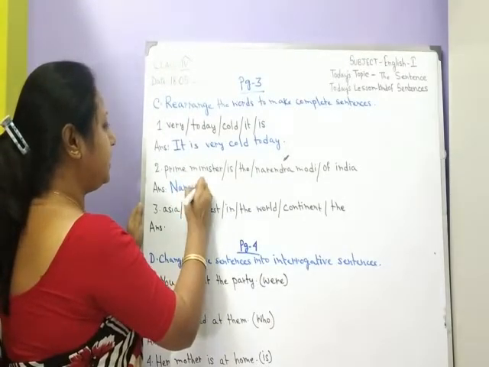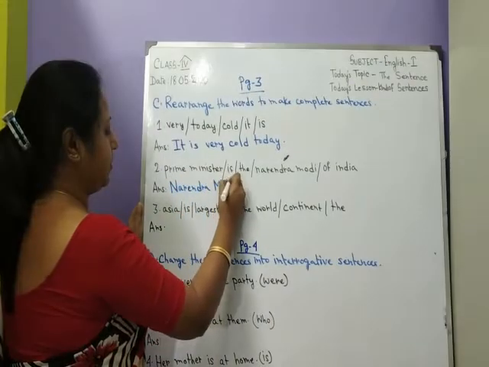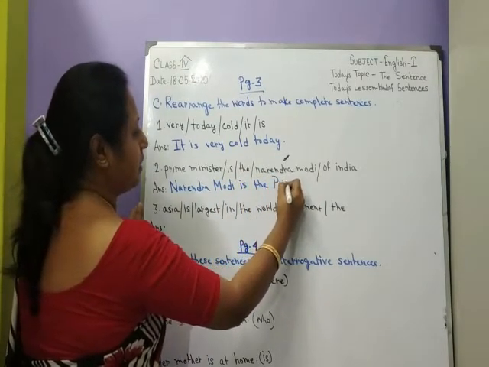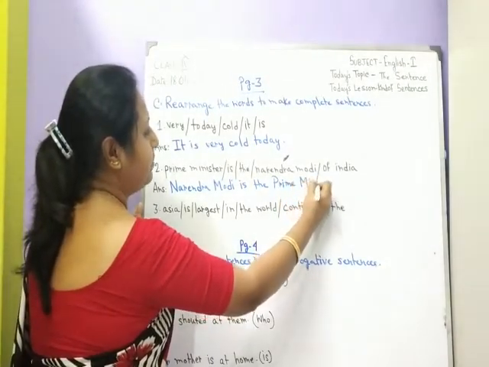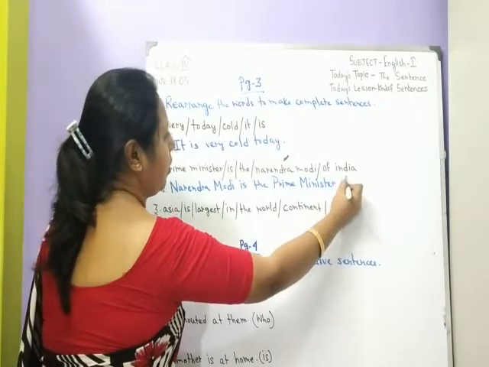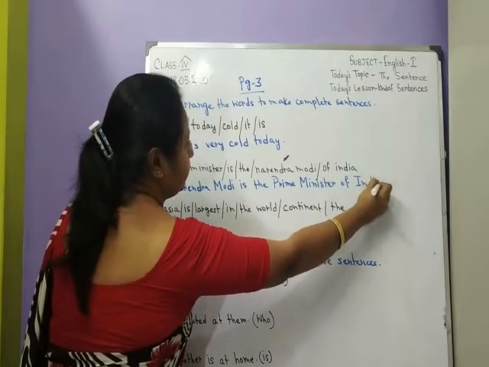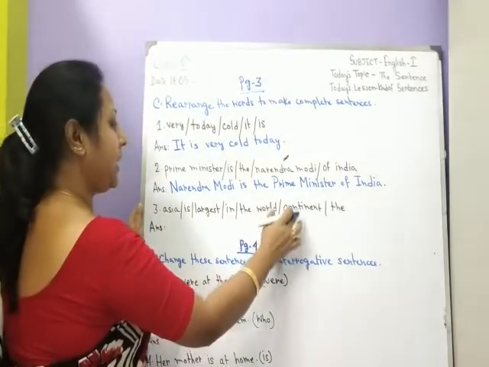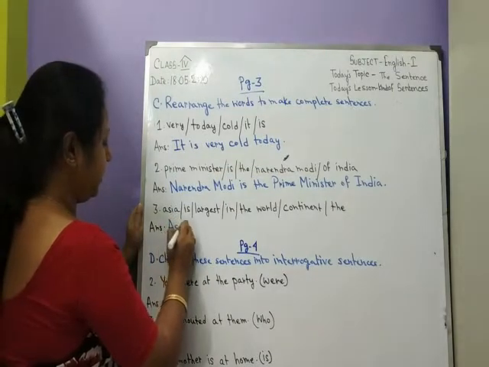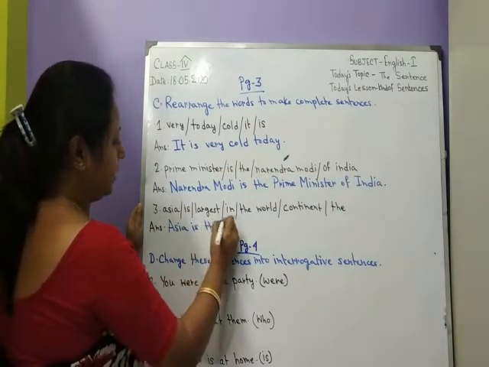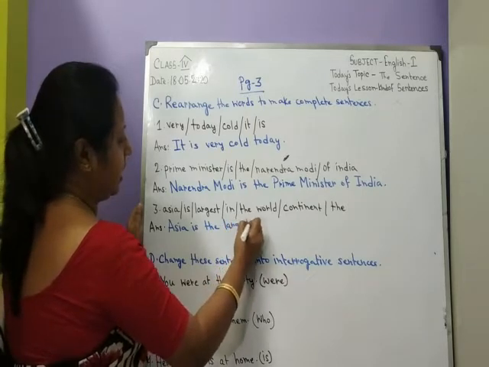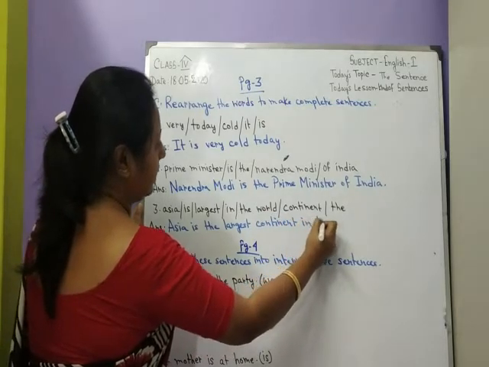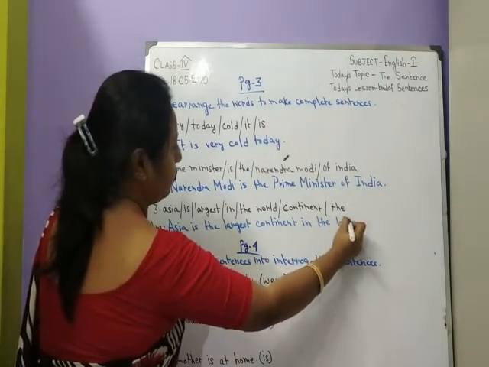So, Narendra Modi is the Prime Minister of India. Asia is largest in the world continent, the. So it will be: Asia is the largest continent in the world.